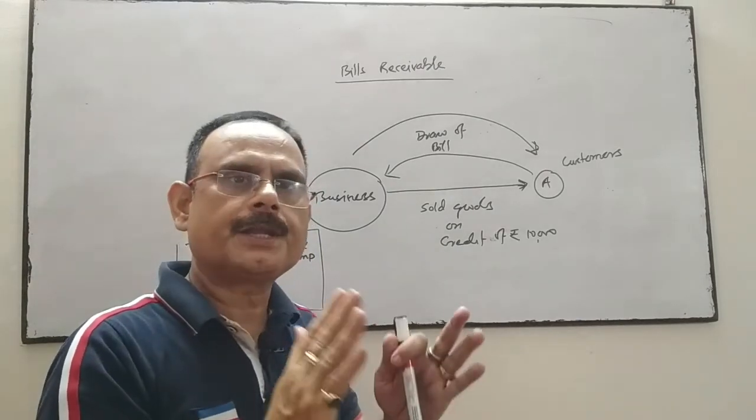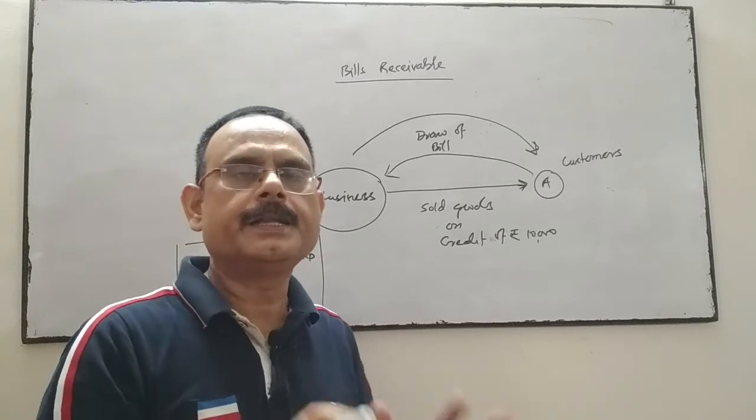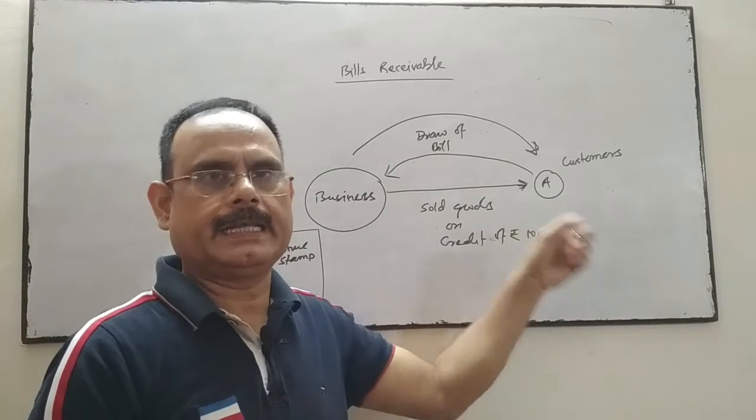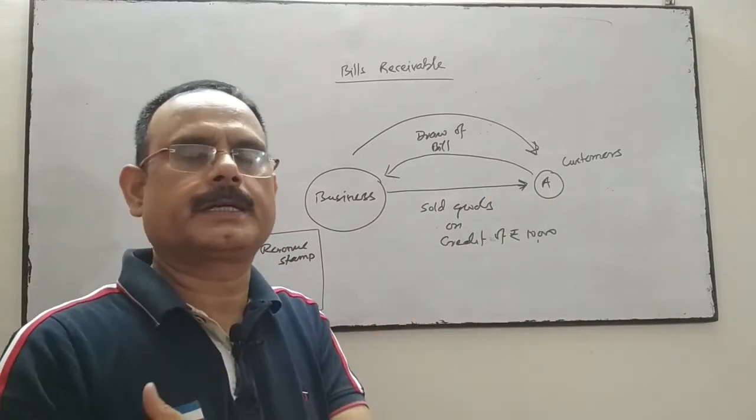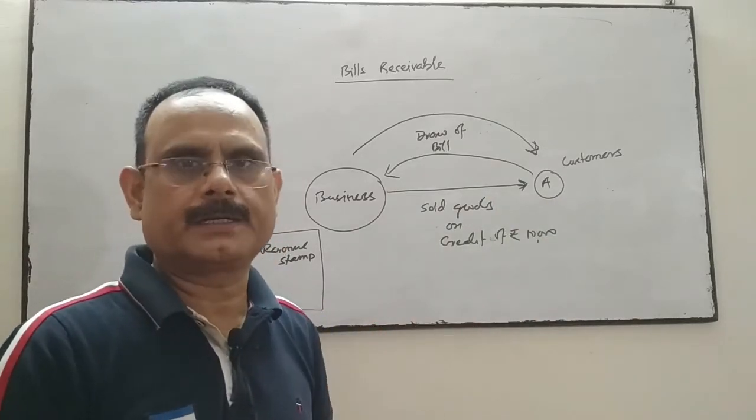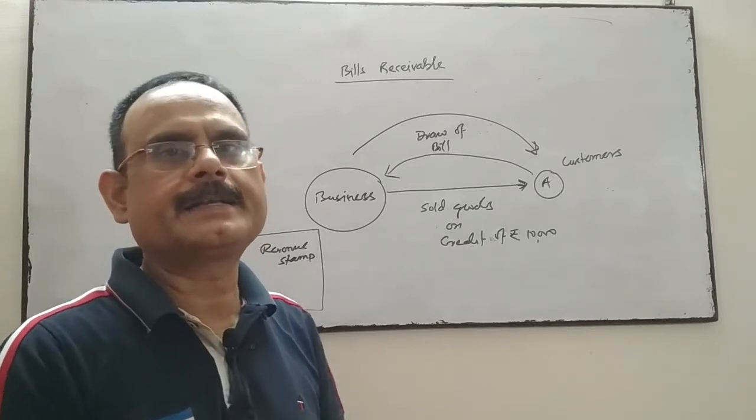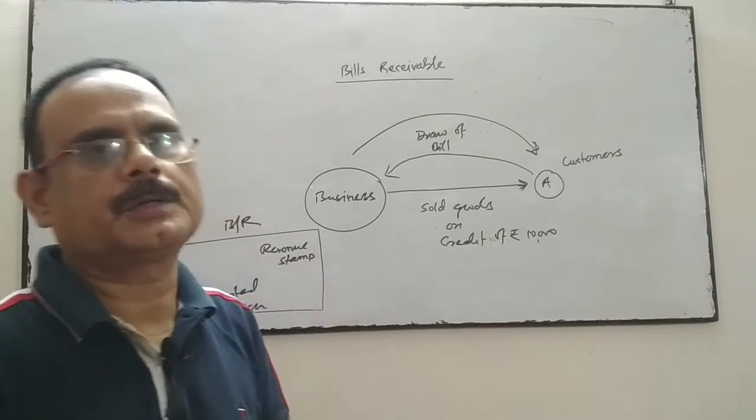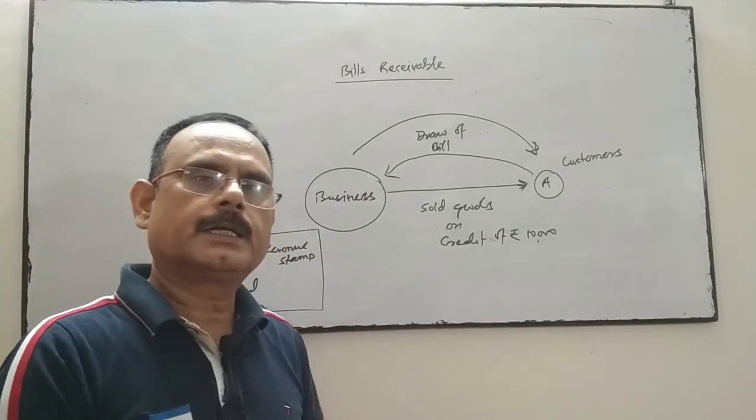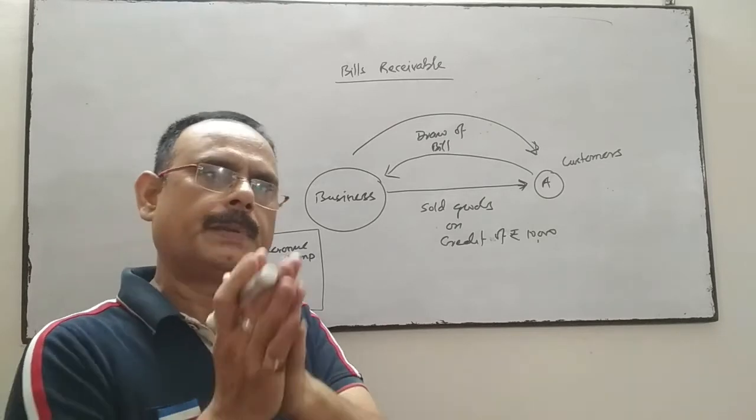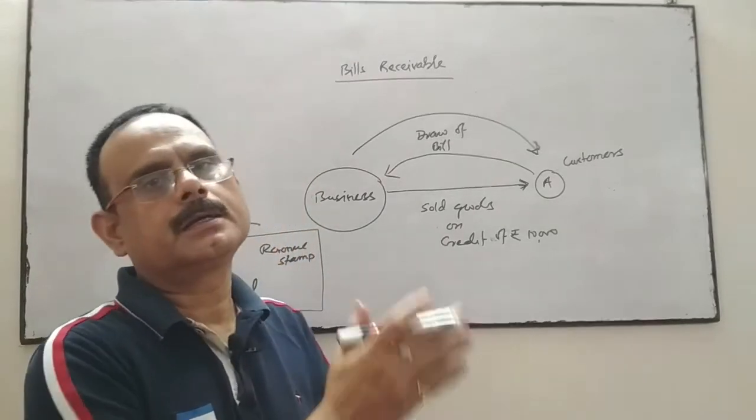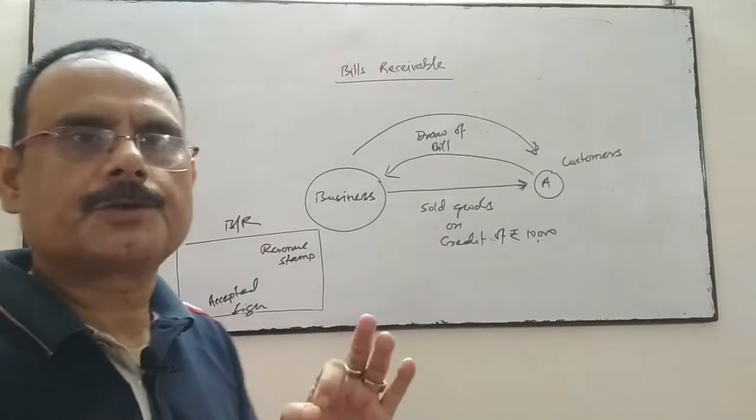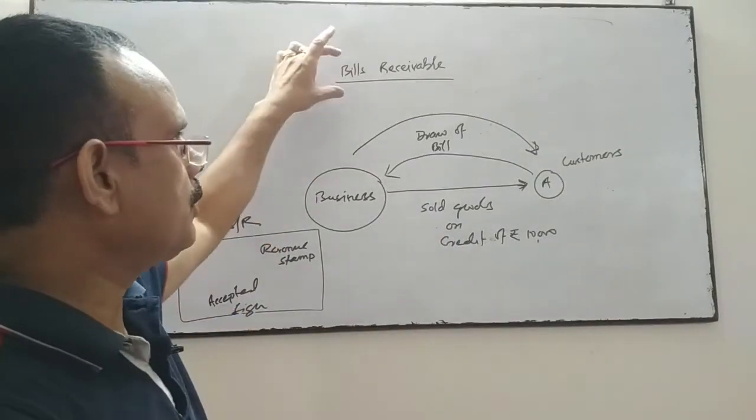It's a documentary evidence. It's a legal evidence that the goods were sold to A and A agrees with these terms and conditions. It's a legal document. It's evidence of the credit sale and the promise made by the customer. So on the due date, the customer has to pay the amount to the business on time. That's why the bill is drawn. So that is called bills receivable.